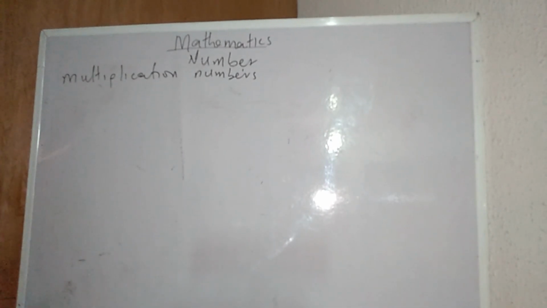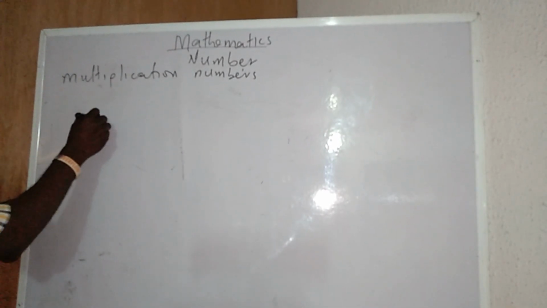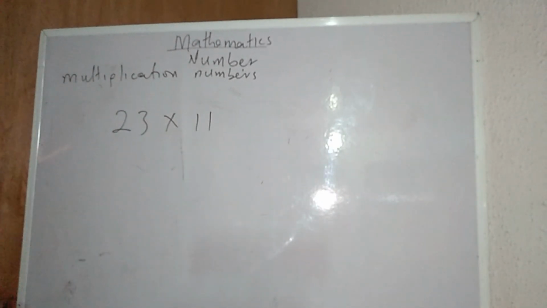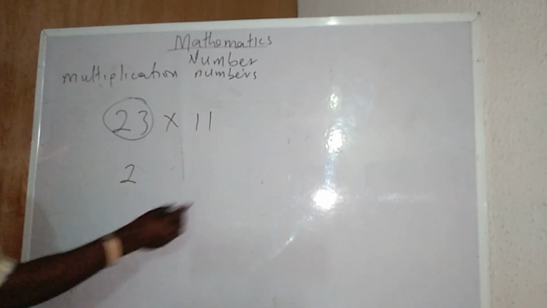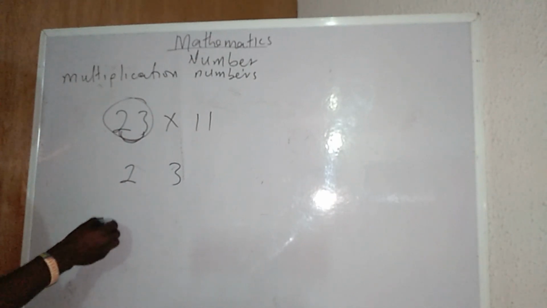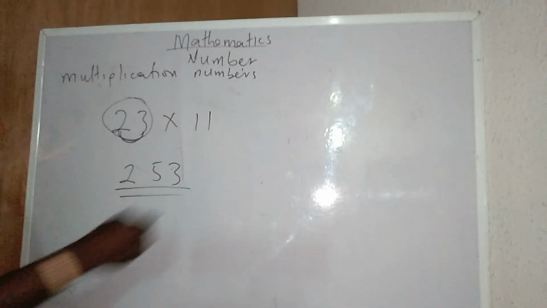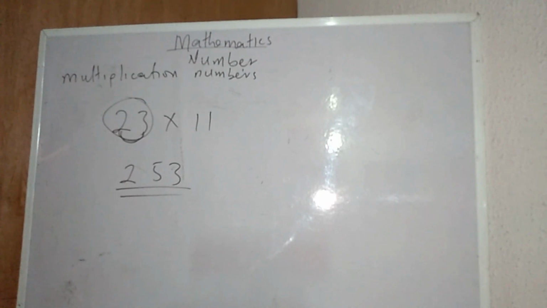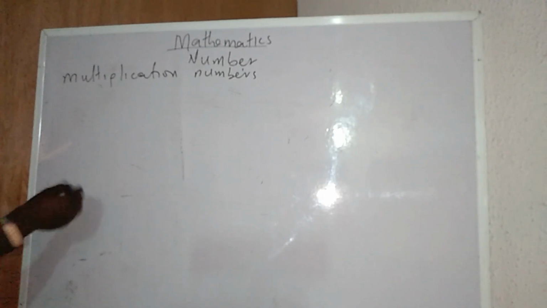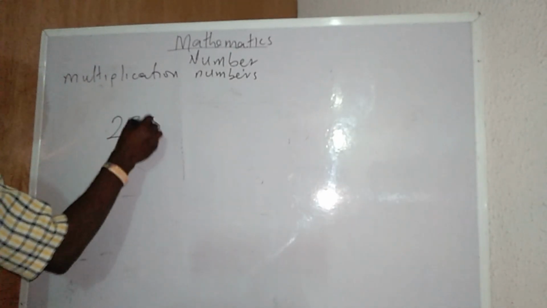But if you have a plenty number, for instance, I have 23 times 11. I don't need to stress myself. What I will just do is look at this number here. I will write 2 and I will write 3. The sum of these two numbers together, I will have 5. That is my answer for 23 times 11.